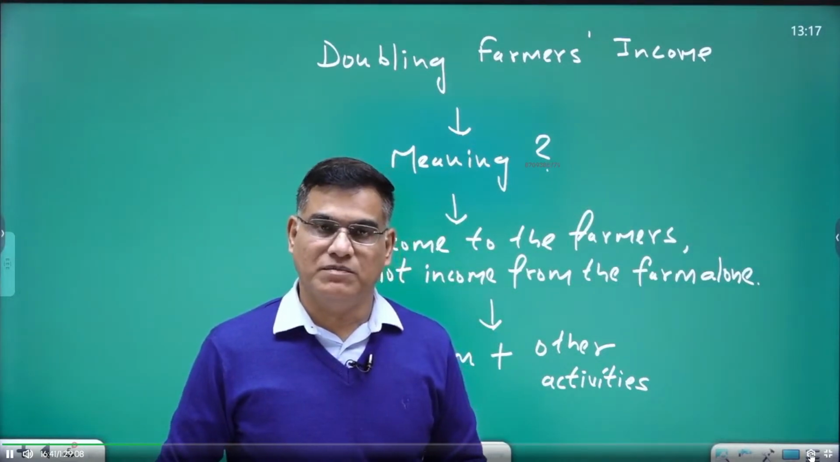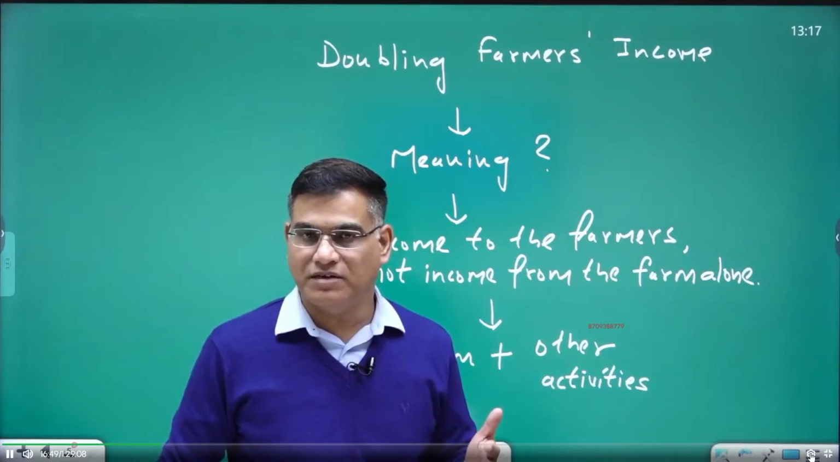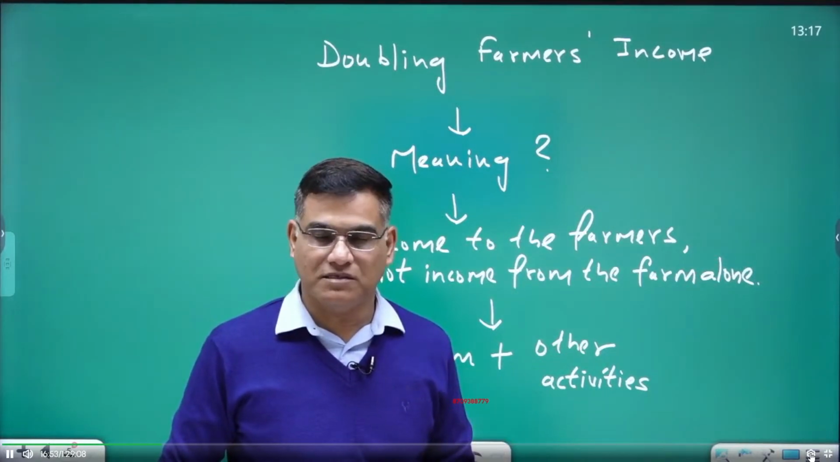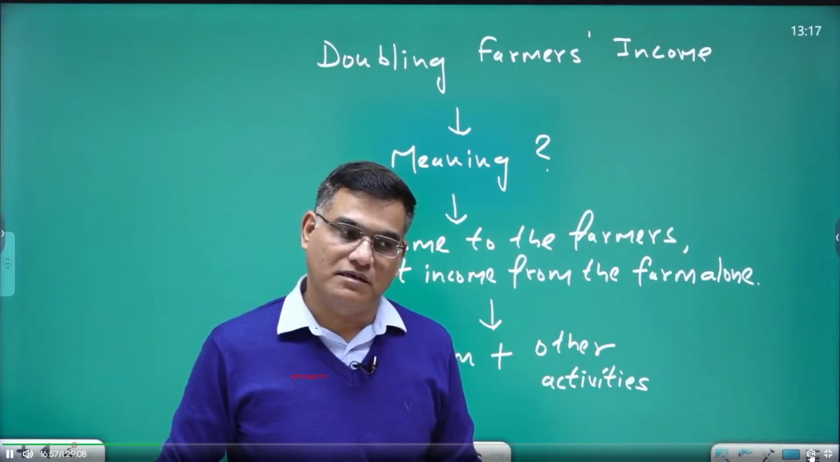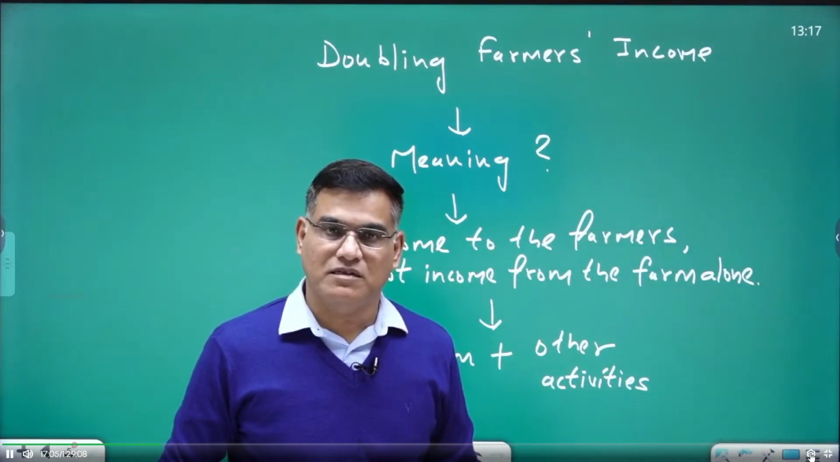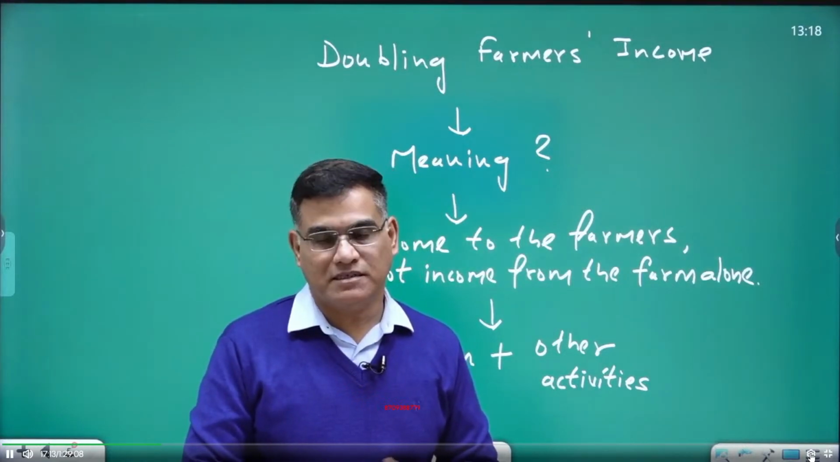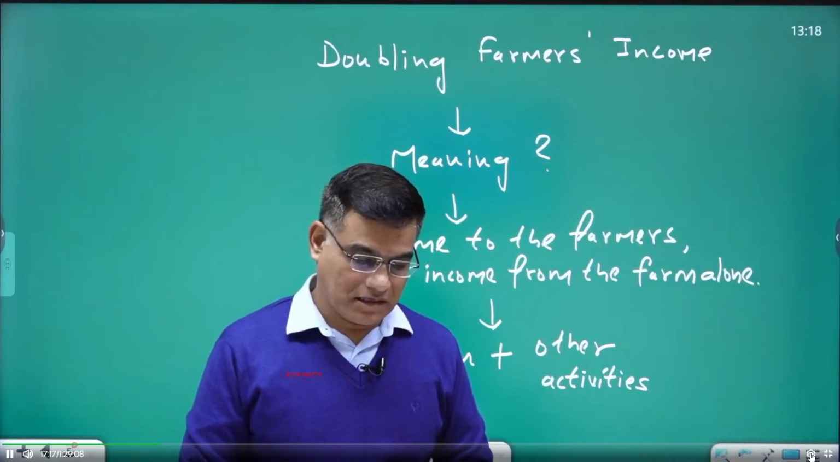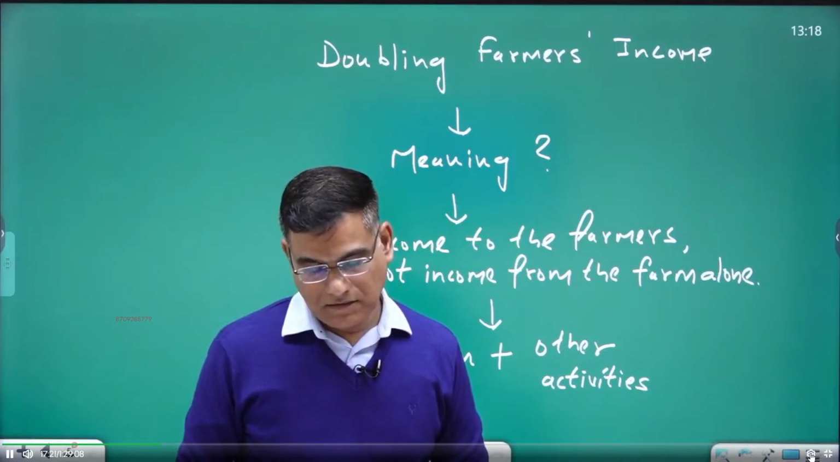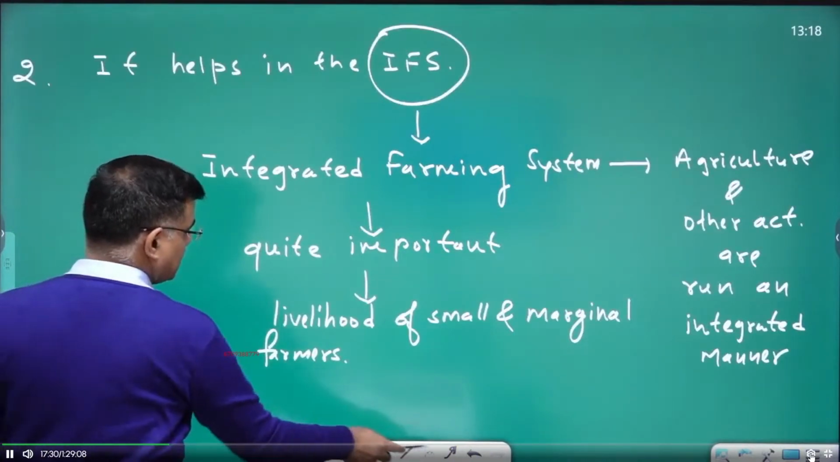So when we say doubling farmers' income, we are basically interested in income of the farmer, or income to the farmer, whether it comes from farm or from other sources. But the Dalwai committee says that without other activities being done by farmers, we cannot imagine doubling farmers' income, right? So from that point of view, animal husbandry seems to be quite handy for our rural people. You can understand like that, friends. So it helps in the IFS.